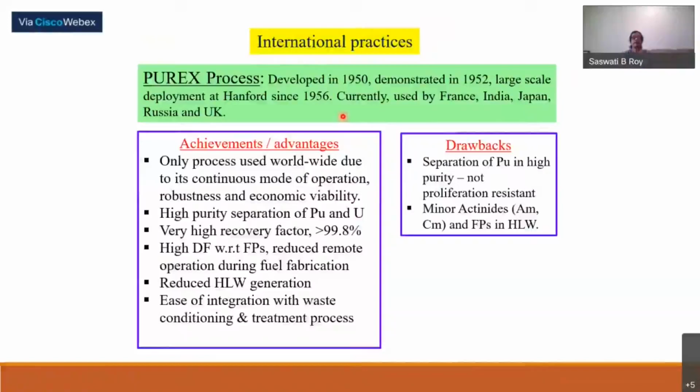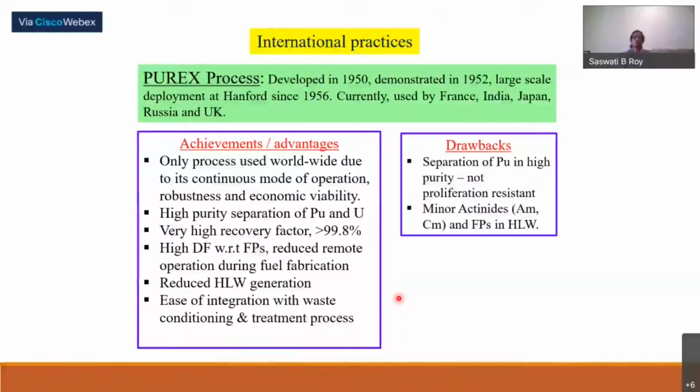Now, the advantages of the Purex process: this is the only process used worldwide due to its continuous mode of operation. The initial precipitation process was a batch process. This mode of operation is continuous, very robust, and economically viable. We get high purity separation of plutonium and uranium, a very high recovery factor of these materials, around 99.8%, and a high decontamination factor with respect to fission products.